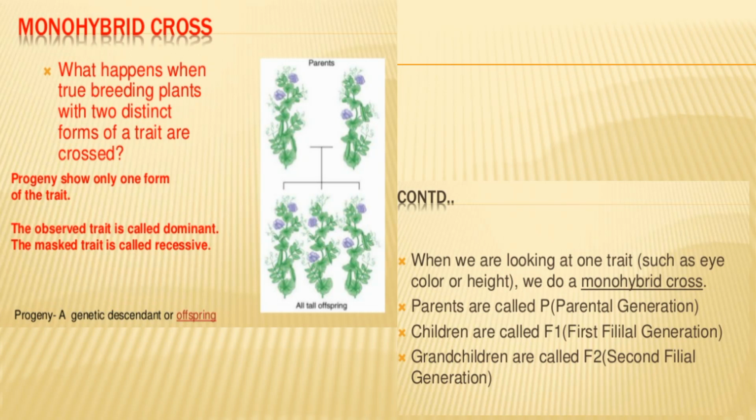Parents are called P, the parental generation. Children are called F1, the first filial generation. Grandchildren are called F2, the second filial generation.